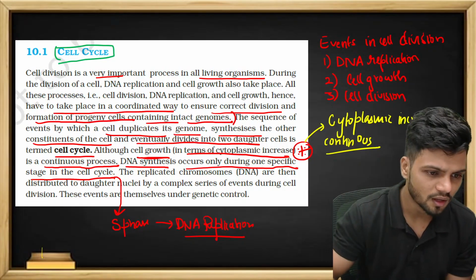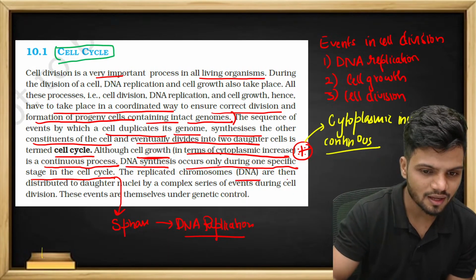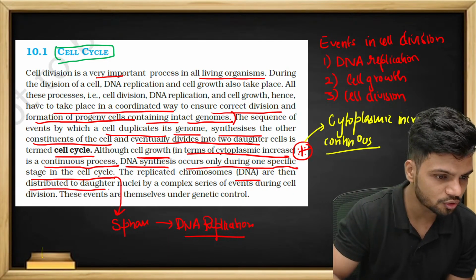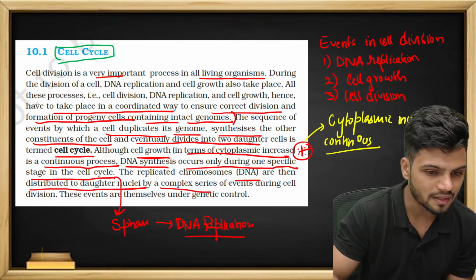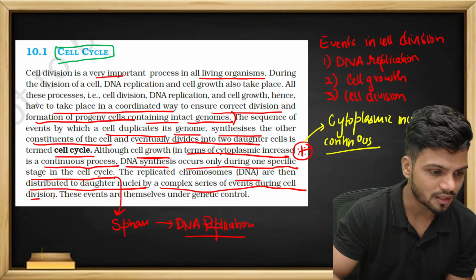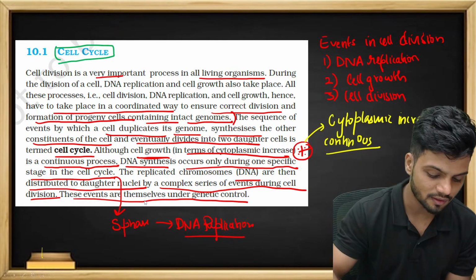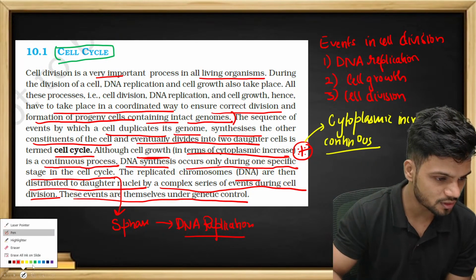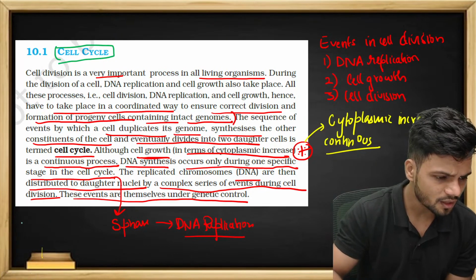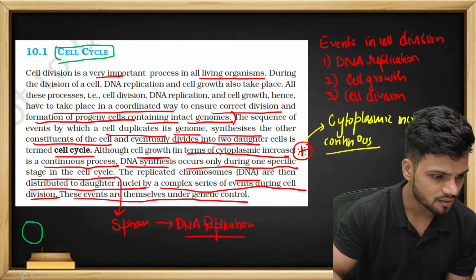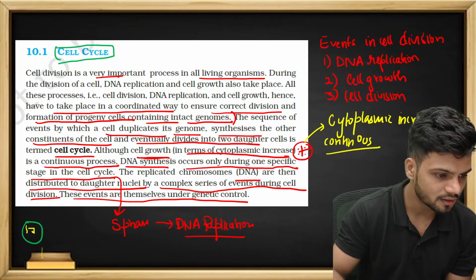The replicated chromosomes, the DNA, are then distributed into daughter nuclei by a complex series of events during cell division. These events are themselves under genetic control. So what is happening, students? For example, if this is a cell right here, within the cell there is only one DNA first. The DNA duplicates now, can you see?